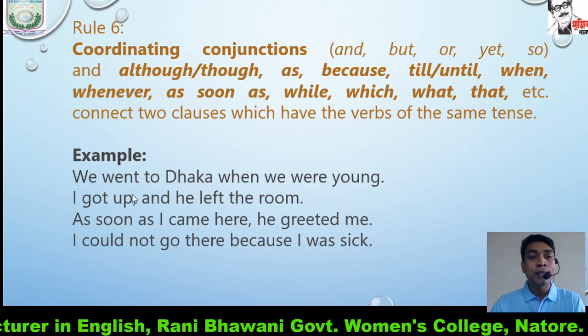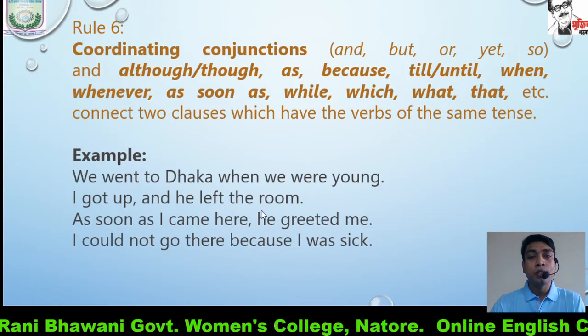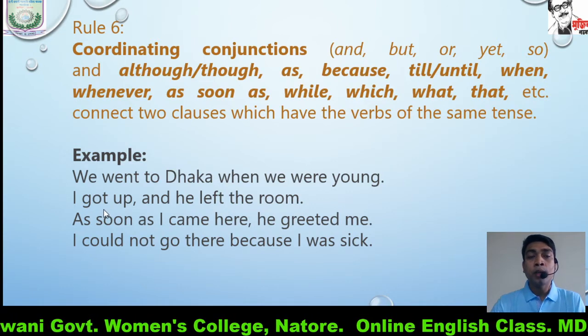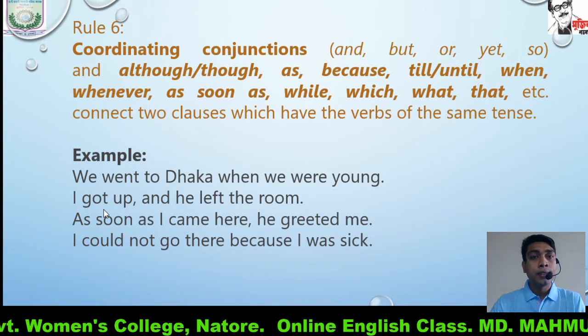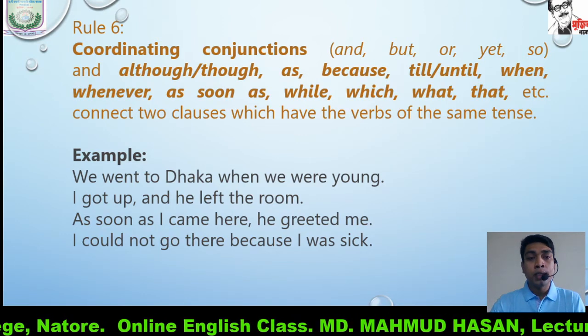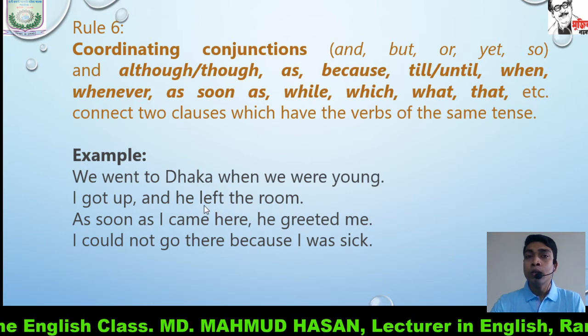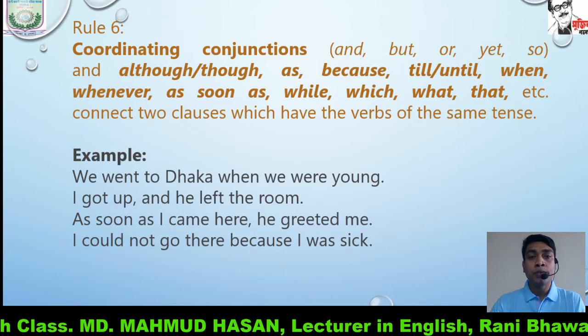In the second sentence, I got up and he left the room. I got up is in simple past form, and and is a coordinating conjunction. He left the room is a clause, also written in simple past form.